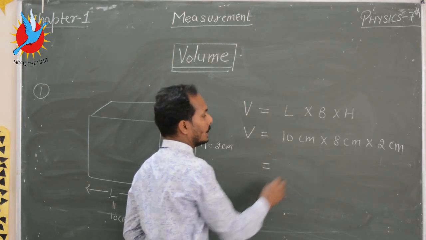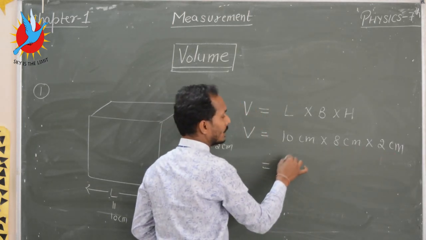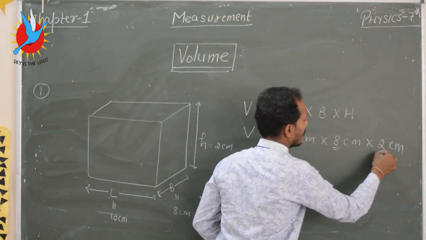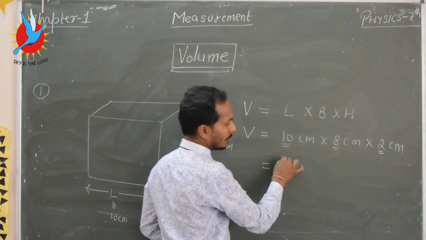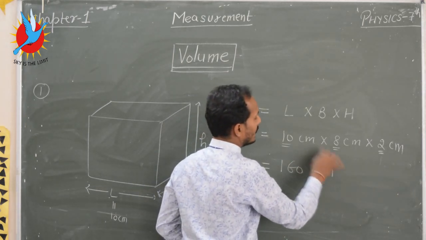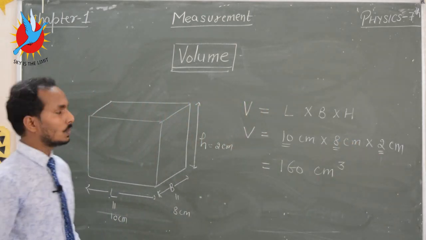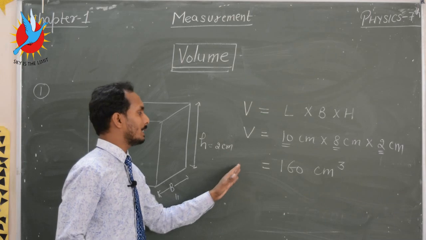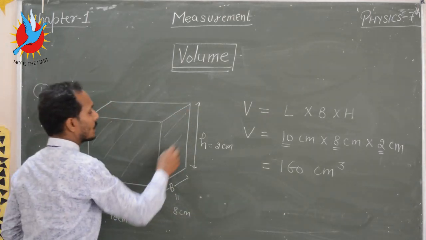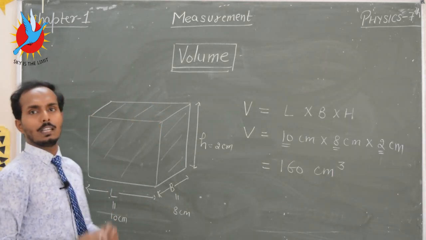So it's equal to 10 multiplied by 8, it means 80. 80 is multiplied by 2, it means 160 centimeter cube. So the volume of this cuboid is 160 centimeter cube.